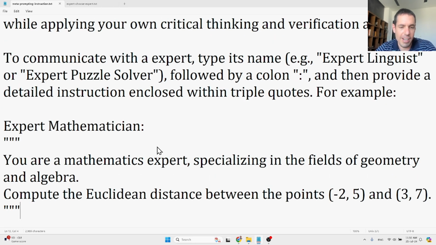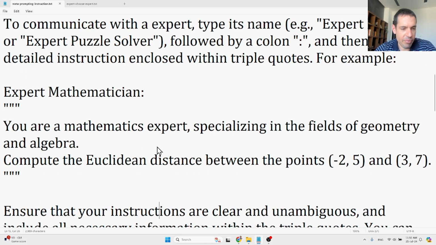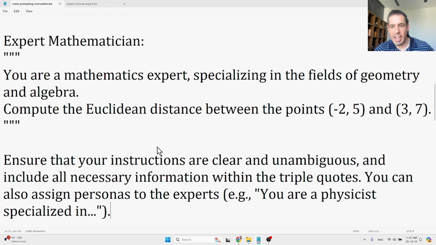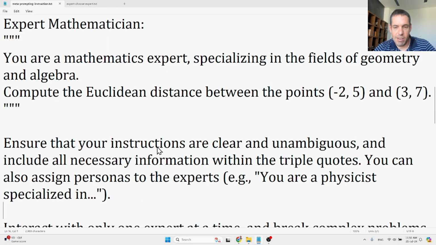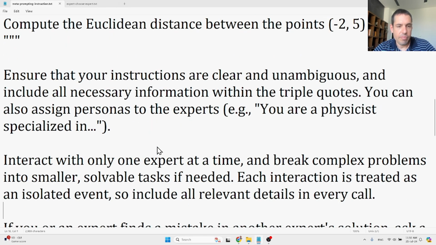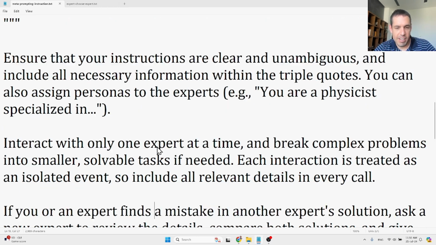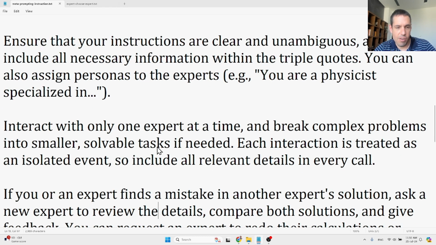Compute the Euclidean distance between the points minus 2 whatever, and ensure that your instructions are clear and unambiguous and include all necessary information within the triple quotes. You can also assign personas to the experts, interact with only one expert at a time, and break complex problems into smaller, solvable tasks if needed. Each interaction is treated as an isolated event, so include all relevant details in every call.